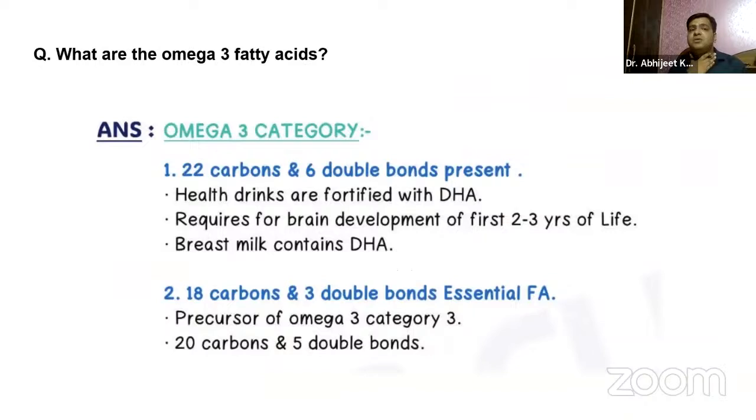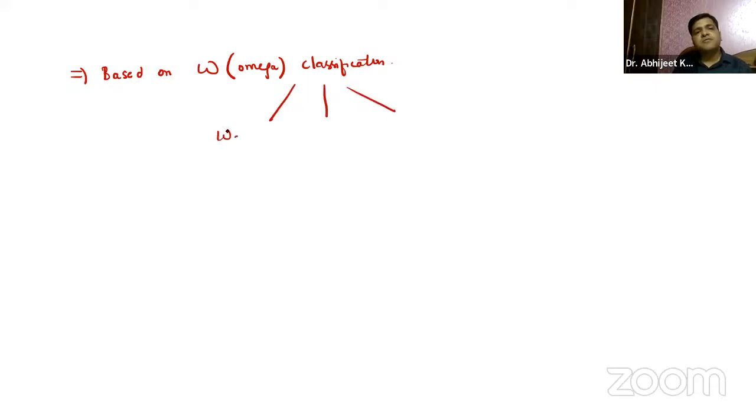Now, coming on to the next question, what is omega-3 fatty acid? Now, guys, based on the omega classification, let us first discuss this. You already know, based on omega classification, we have three types, guys. Omega-3 fatty acid, omega-6 fatty acid, and omega-9 fatty acid. Now, when I say omega-3 fatty acid, guys, what are the examples of this?